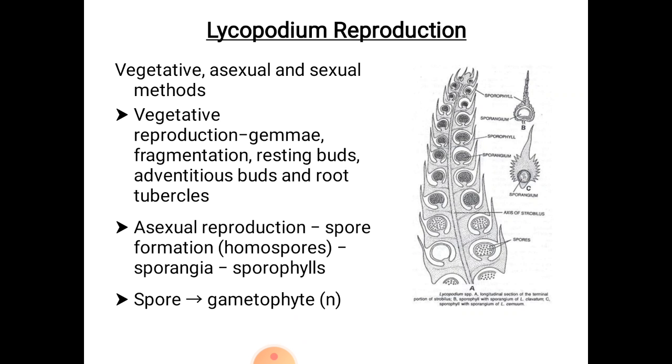Second vegetative method is by fragmentation. The older stem leads to fragmentation. Each fragment develops into a new plant.